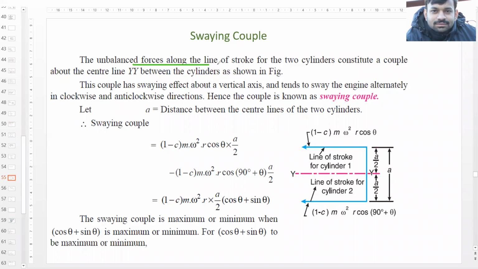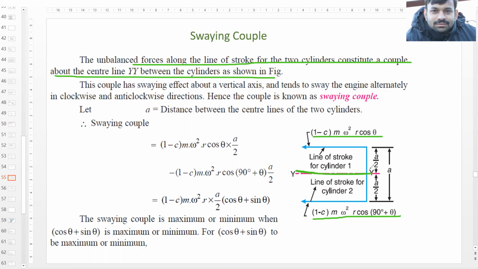The unbalanced forces acting along the lines of stroke of the two cylinders constitute a couple about the center line YY between the cylinders. So there are two forces, (1 − c) m ω² r cos θ and (1 − c) m ω² r cos(90 + θ), and these two are forming a couple.